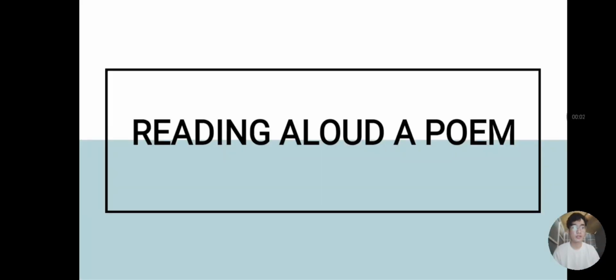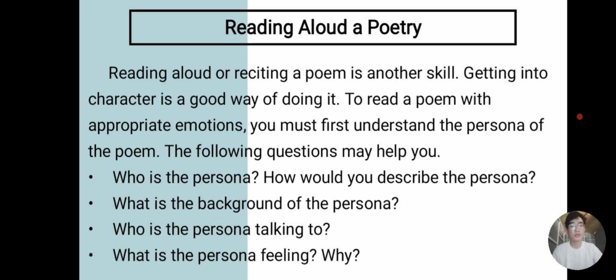So you imagine as if the person or the character is talking to you instead. Now that we're done with discussing how to properly listen to a poem, let's now proceed to how to read it aloud properly. So, reading aloud or reciting a poem is another skill. Getting into character is a good way of doing it. To read the poem with appropriate emotions, you must first understand the persona of the poem. So, according to this, when you are reading aloud a poem, you must get into the character, or you must be the character itself.